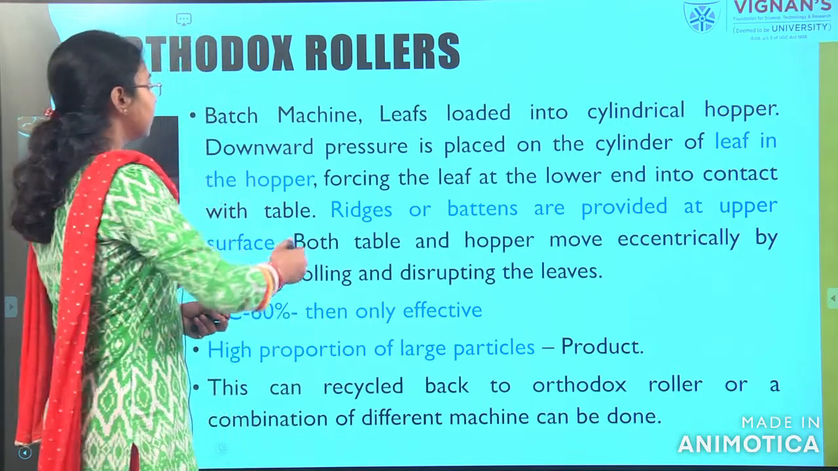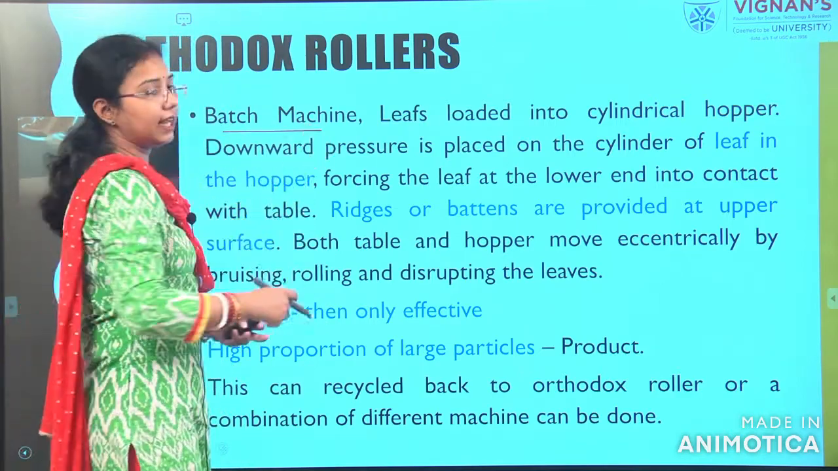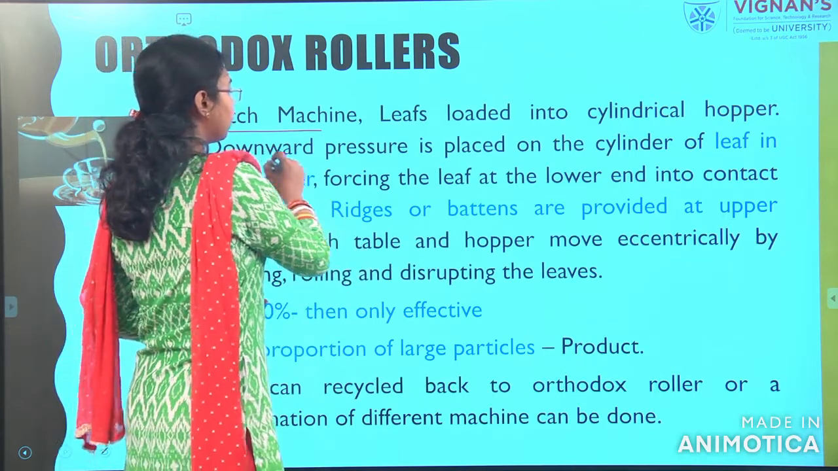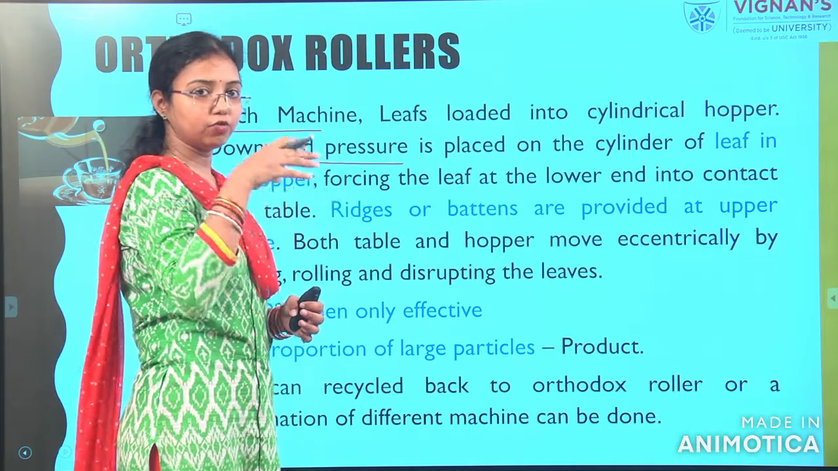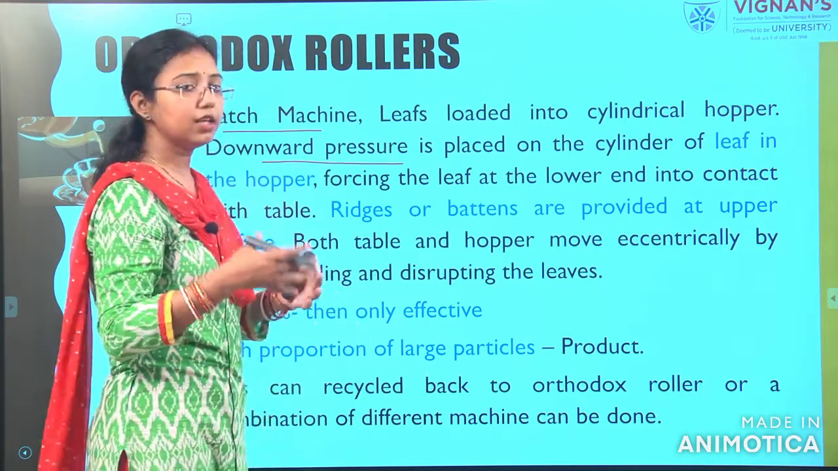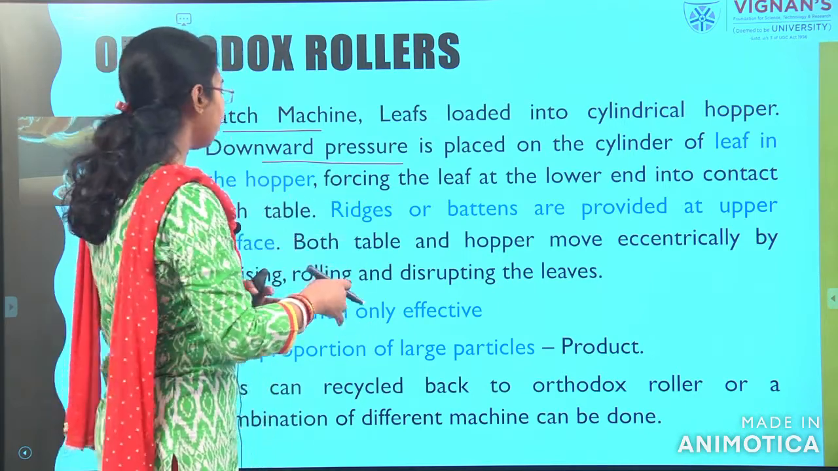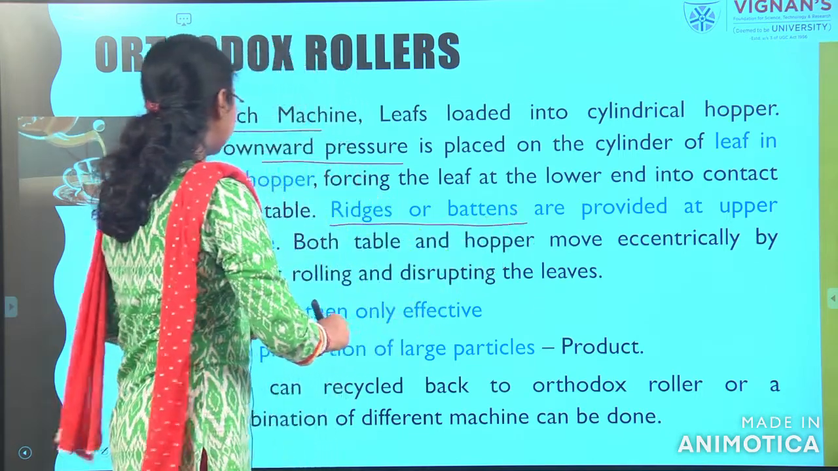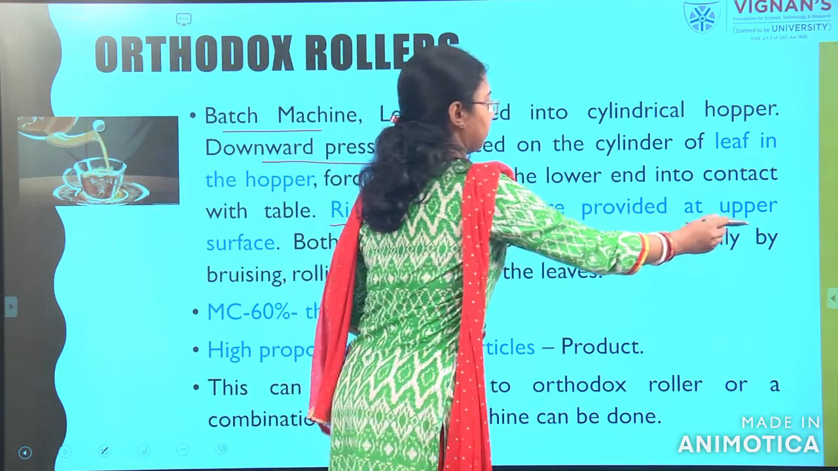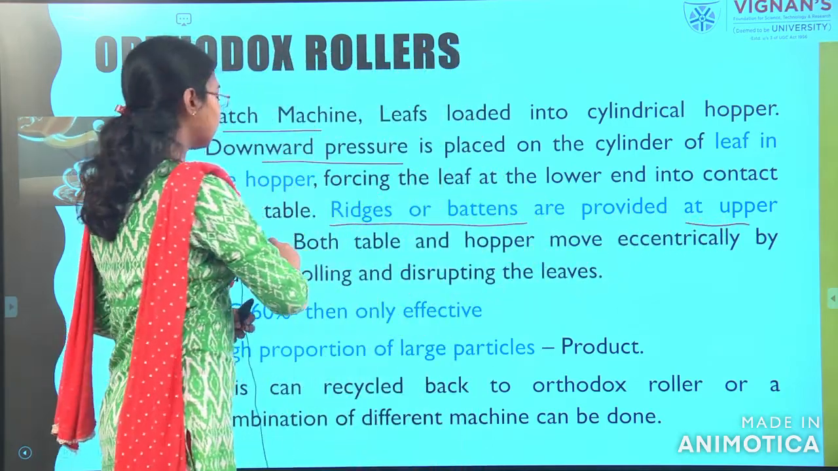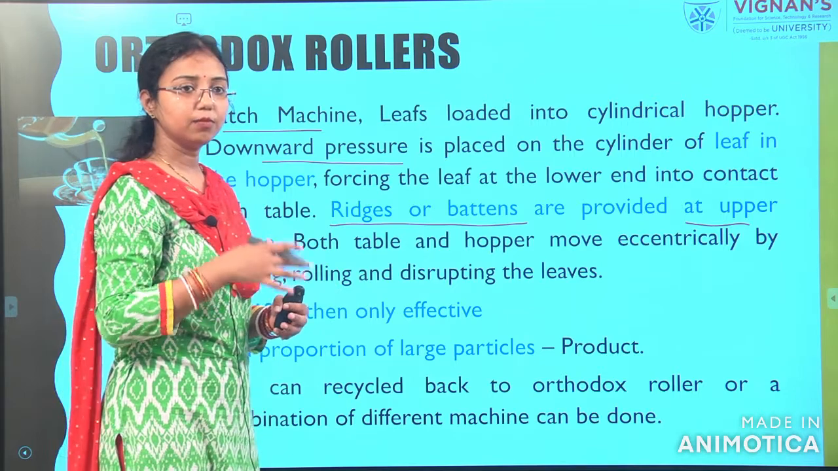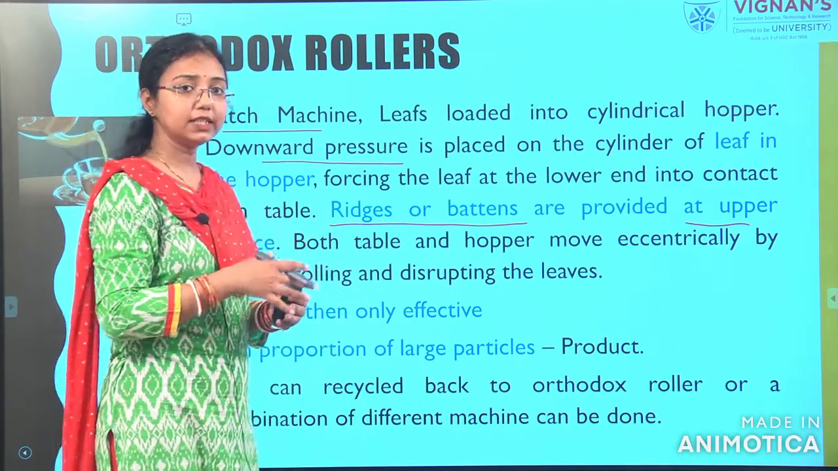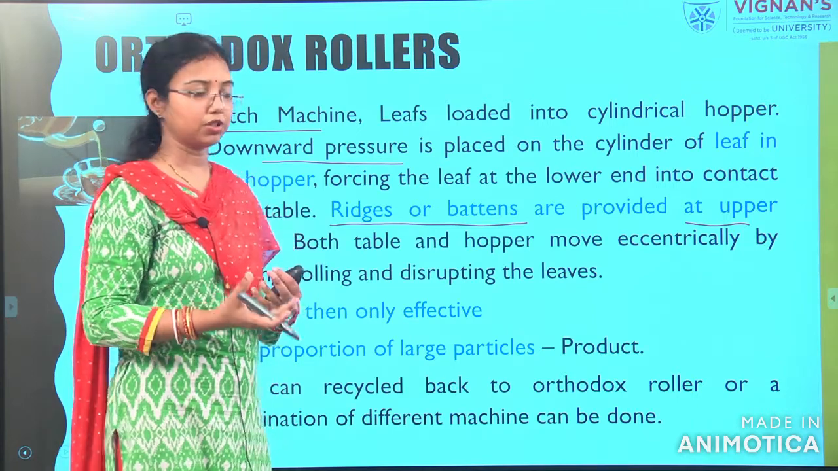Here you can see this is a type of batch machine, and there will be a cylindrical hopper inside it. A downward pressure will press into the cylinder, and we put the leaves inside. In the hopper there will be ridges or battens provided at the upper surface, and it will continuously move in the roller. When the hopper moves, it will beat the leaves and disrupt the cell structure.